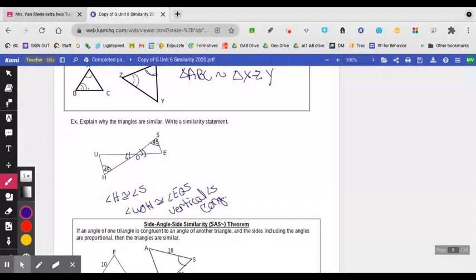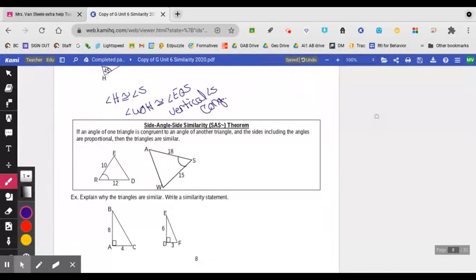So then we know they're similar. Again, we pick one. I'm going to do triangle SOE is similar to triangle, and then S goes with H, O goes with O, and then U has to go with E.